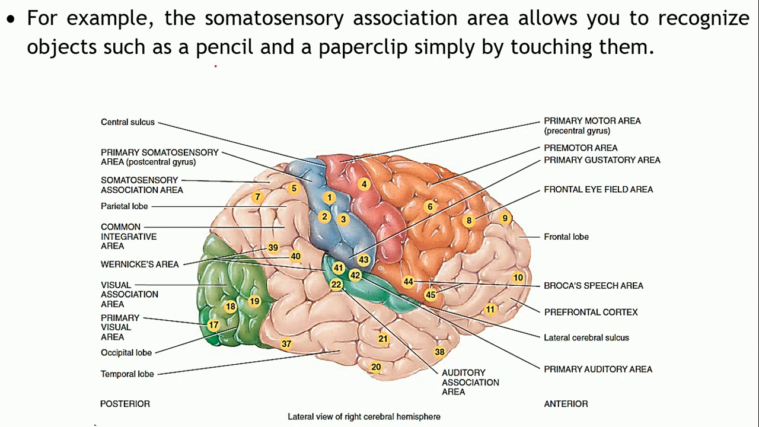Say for example, it will help you in identifying the objects just by feeling them. So you are able to identify a pencil just by touching it. If you close your eyes, if I place a pencil on your hand and ask you to identify it, even without looking at it, you will be able to identify that it's a pencil, or a paper clip, just by touching them. So that's because of the somatosensory association areas.